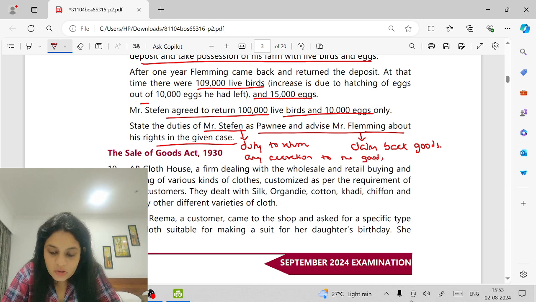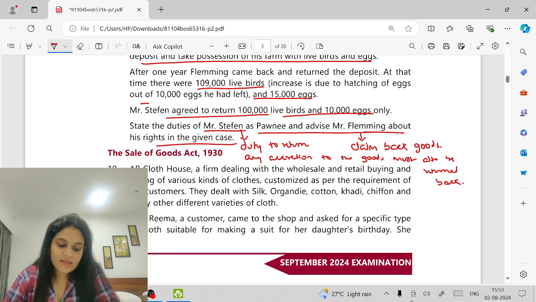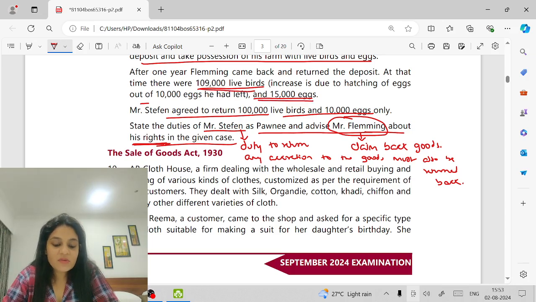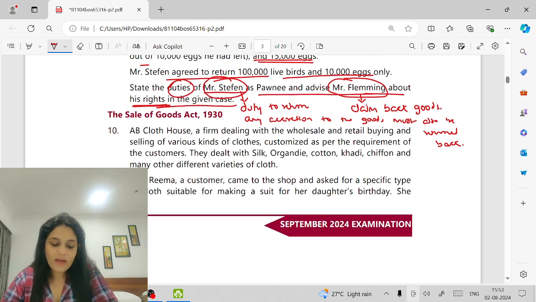any accretion to the goods must also be returned back. So that means, can we say that Mr. Fleming has a right to recover 1,09,000 live birds and 15,000 eggs, and it is Mr. Stephen's duty to return them. Right? Now moving on to Sale of Goods Act.